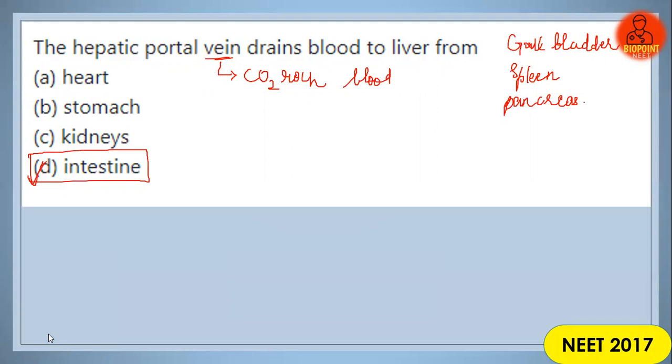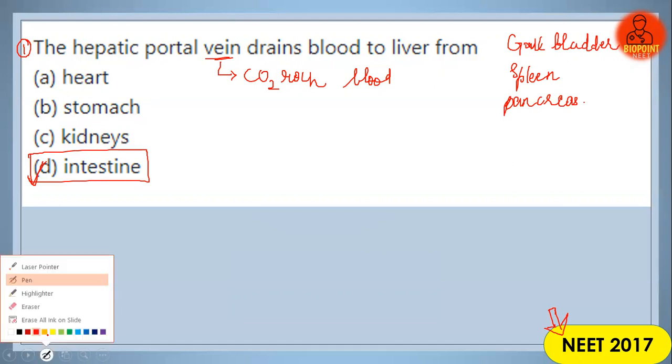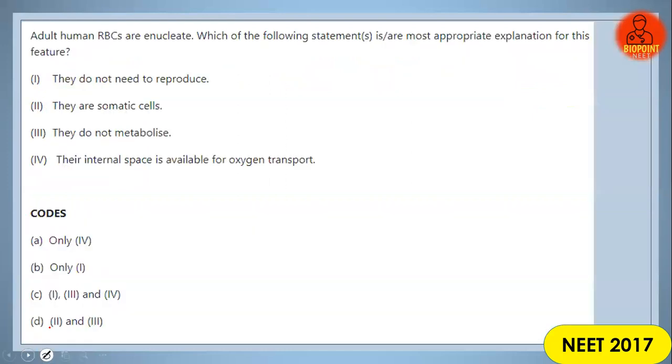Its main function is that it carries nutrient rich blood to the liver, which is further carried into the heart through the inferior vena cava. So this is a 2017 NEET paper question. I hope you know the answer. Give me thumbs up on the chat box. This is your question number 1 we are discussing. Clear, everybody? The hepatic portal vein drains blood from intestine to the liver. Next question.